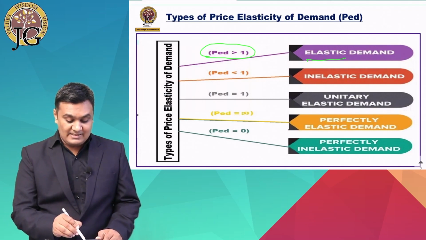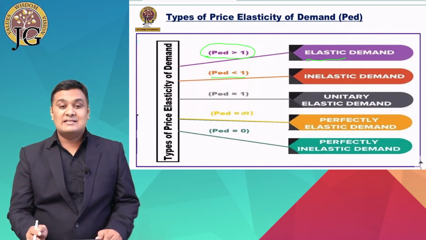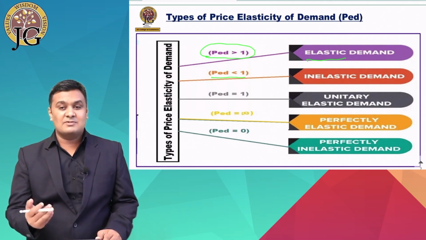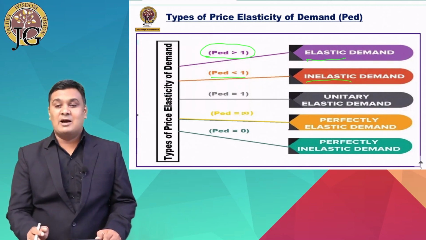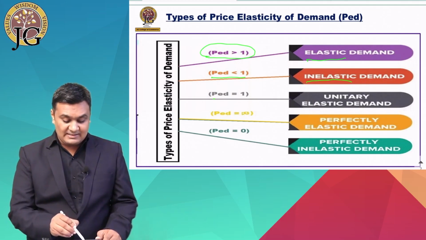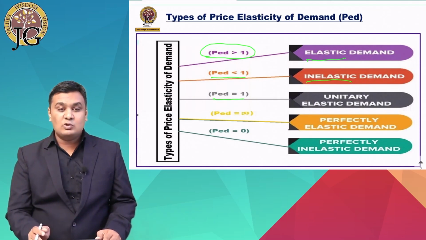When the price elasticity of demand is less than 1, when the answer comes less than 1, then it is known as inelastic demand. The third type, when the price elasticity of demand is equal to 1, it is known as unitary elastic demand.